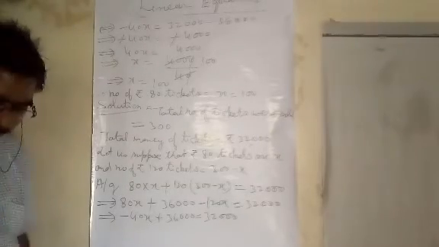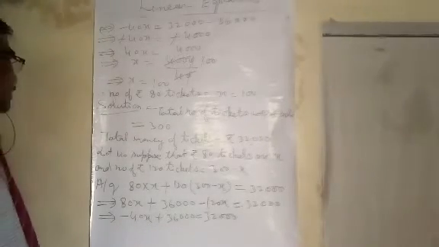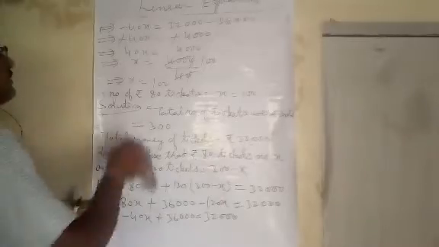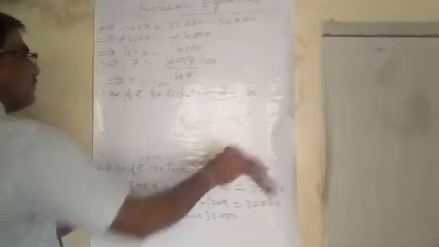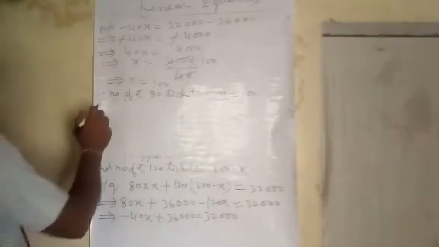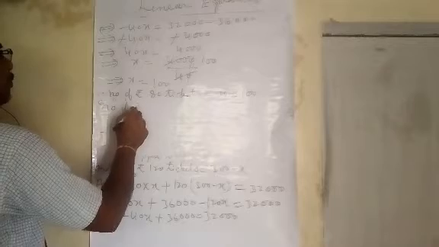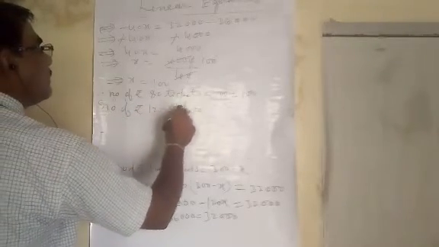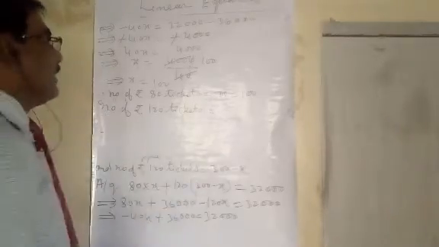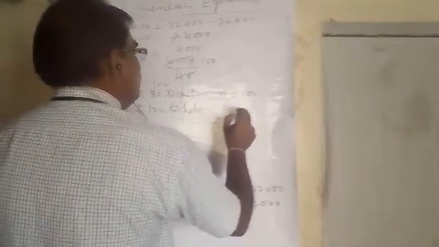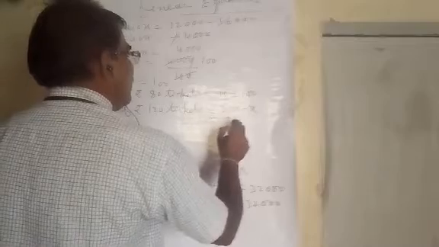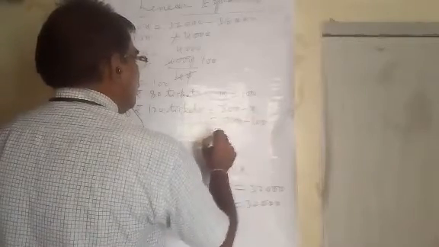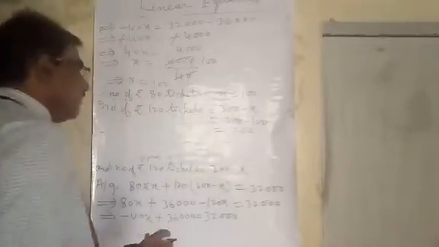Now, the number of rupees 120 tickets equals 300 minus X, equals 300 minus 100, equals 200.